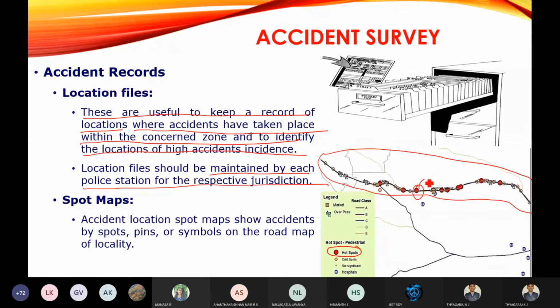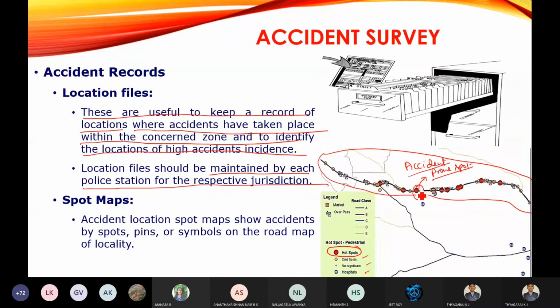You can see this is the accident prone spot. You can see the cold spots are not significant, and the hospitals. You can see here the hospitals are nearby only. When an accident has occurred, we require a hospital at the earliest. So they have constructed the hospital near the accident spot. So hot spots means the accident prone spots.